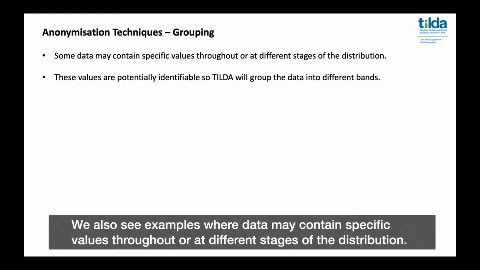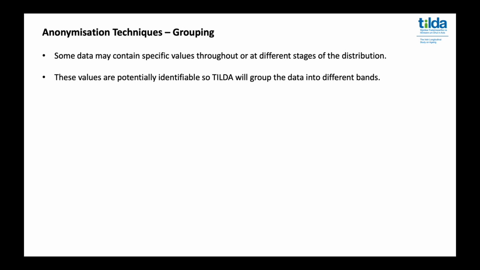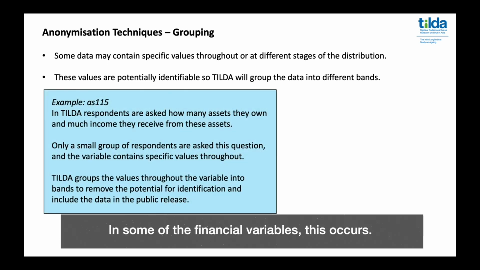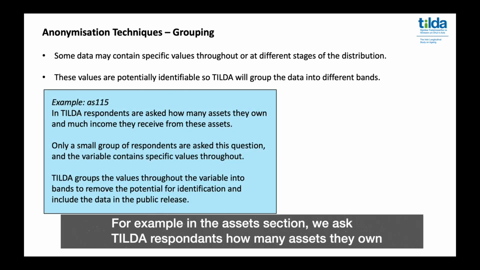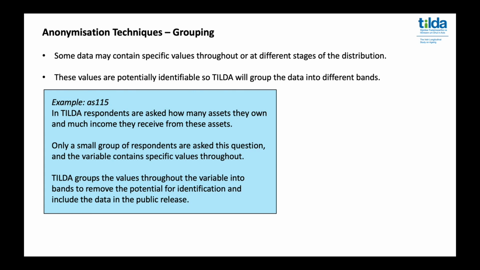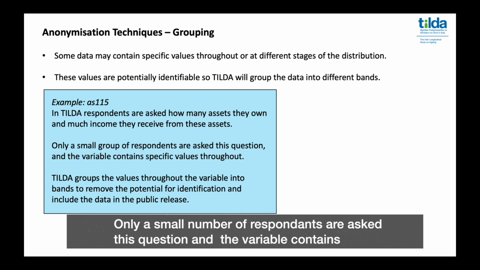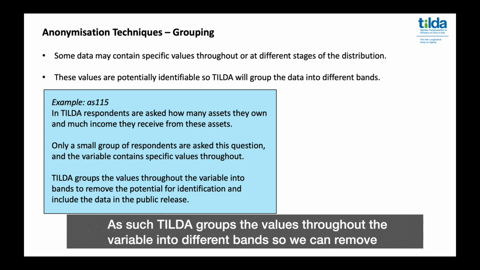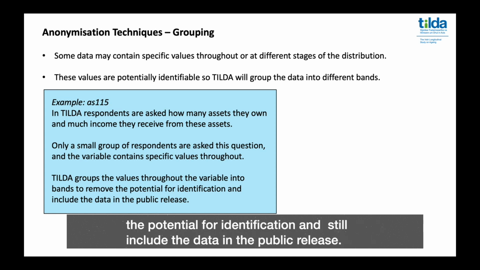We also see examples where some data may contain specific values throughout or at different stages of the distribution. Again, these values may be potentially identifiable, so TILDA will group the data into different bands so we can release it. In some of the financial variables this occurs. For example, in the assets section, we ask TILDA respondents how many assets they own and how much income they receive from these assets. Only a small group of respondents are asked this question, and the variable contains specific values throughout the distribution. As such, TILDA groups the values throughout the variable into different bands so we can remove the potential for identification and still include the data in the public release.